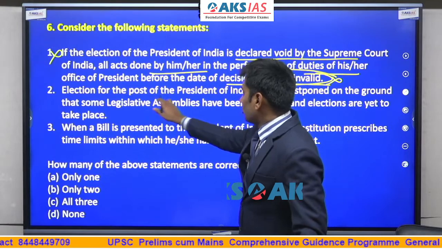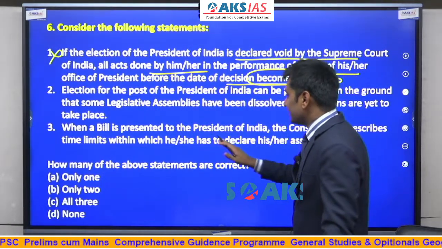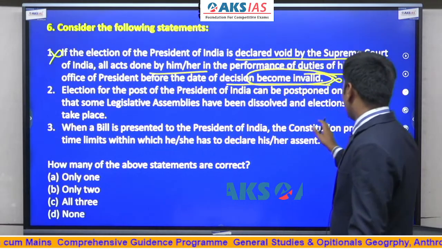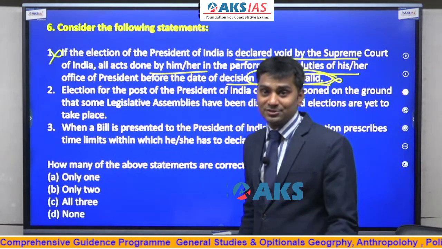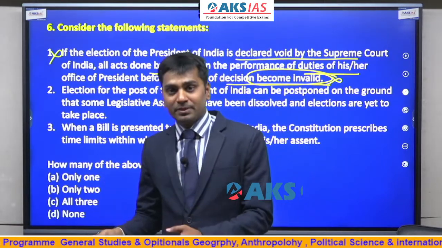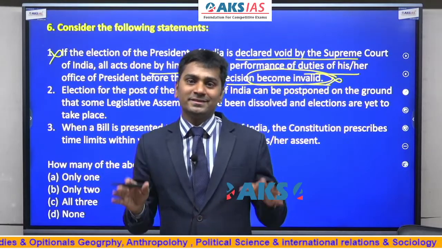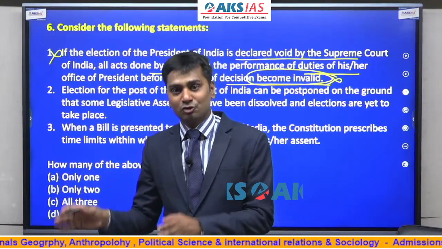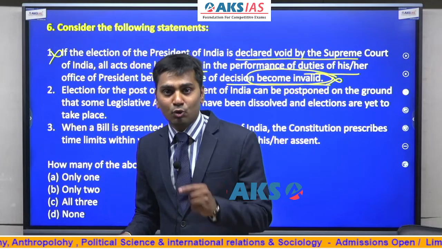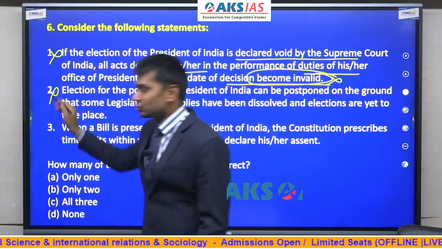Elections for the post of President of India can be postponed on the grounds that some state legislative assemblies have been dissolved and elections are yet to take place. This cannot happen. Even though the state legislatures participate in the election of the President, there is no hard and fast rule that all the state legislatures have to be present. Even if they are dissolved, the Election Commission of India can go ahead and conduct elections for President of India. So this is again a wrong statement.